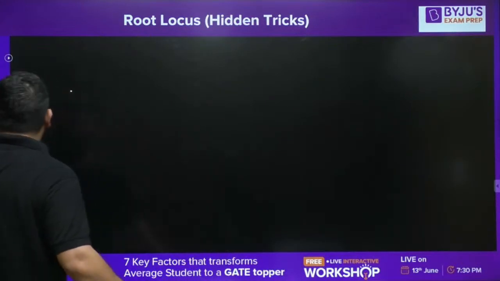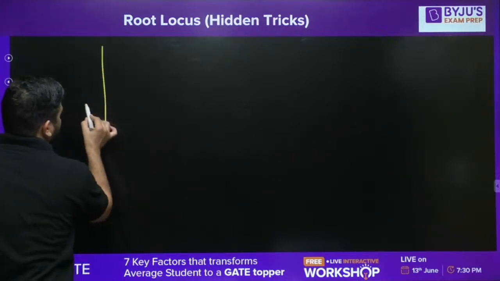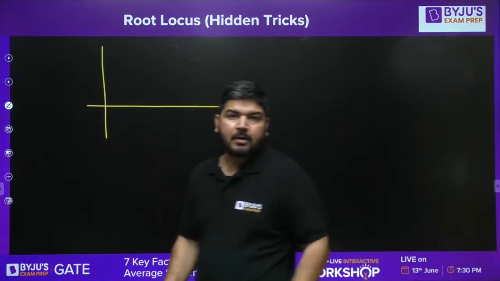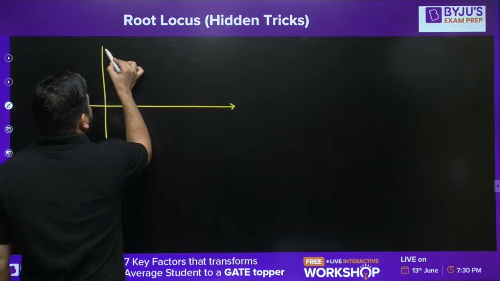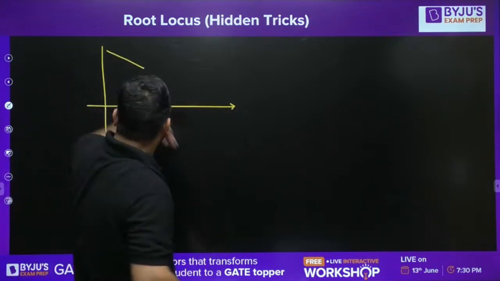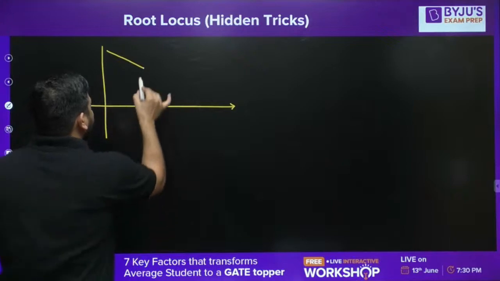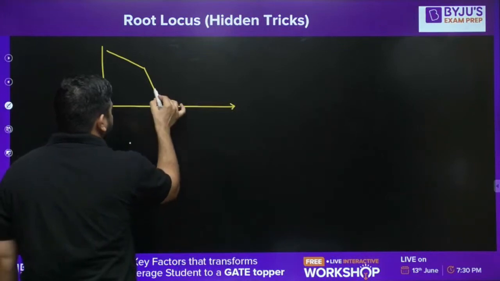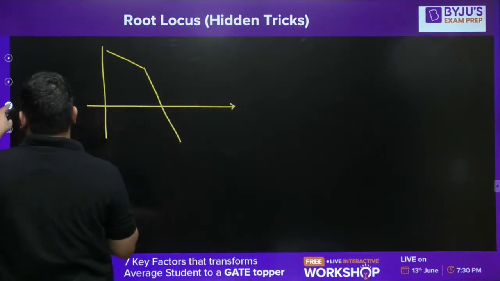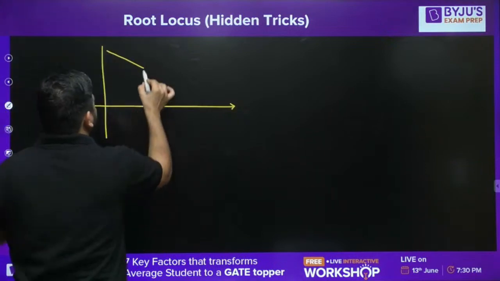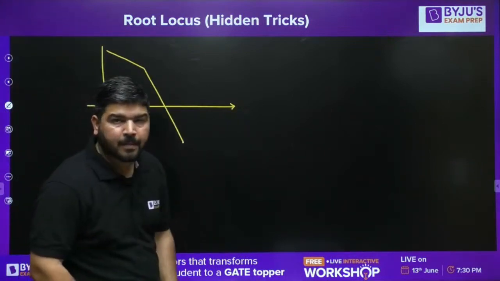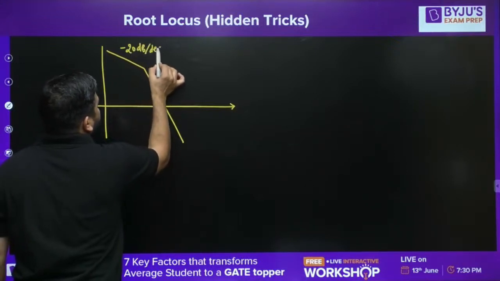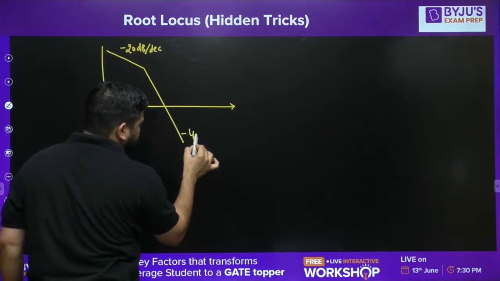Let's say the Bode diagram is like this. How will you know that the system is type 1? It's very simple. Let's say the first line is like this. It's decreasing. The initial line is itself decreasing. Okay, let's say this is the Bode diagram. This is minus 20 dB per decade. The slope of this line is minus 20 dB per decade, and the slope of this line is minus 40 dB per decade.